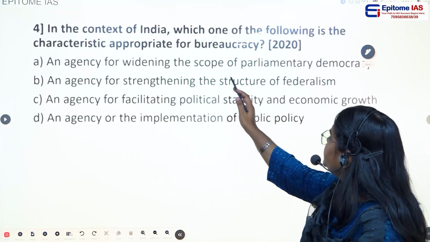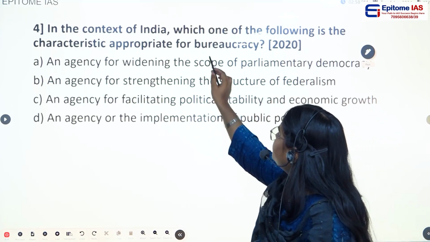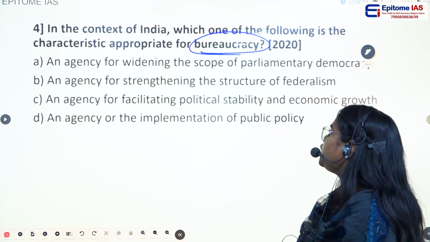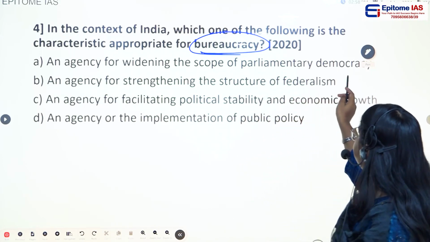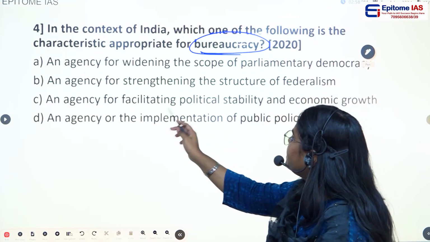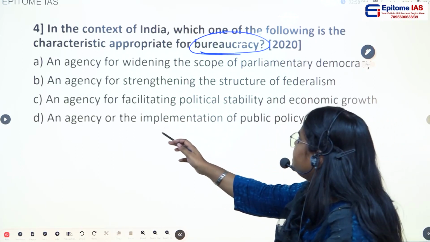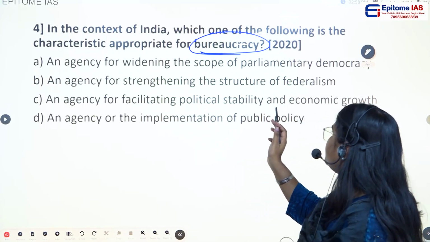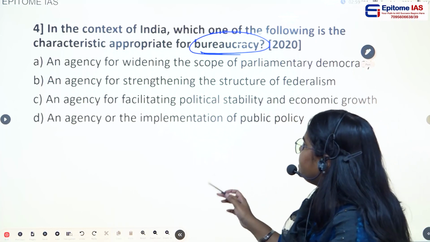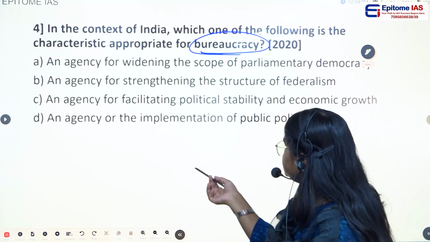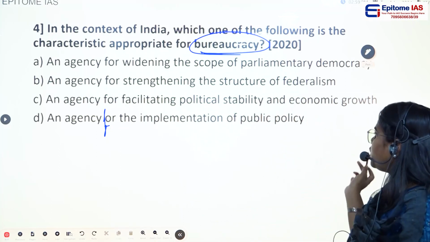So let us go to the next question. In the context of India, which one of the following is the characteristic appropriate for bureaucracy? Option A, an agency for widening the scope of parliamentary democracy. B, an agency for strengthening the structure of the federalism. C, an agency for facilitating political stability and economic growth. D, an agency for, I think, the implementation of public policy.